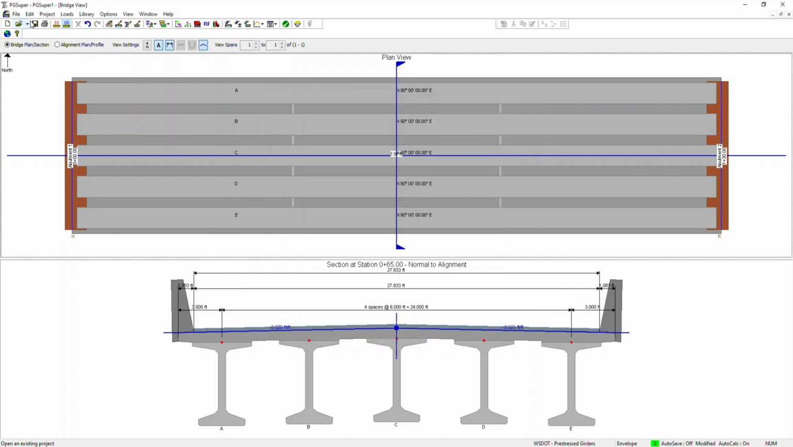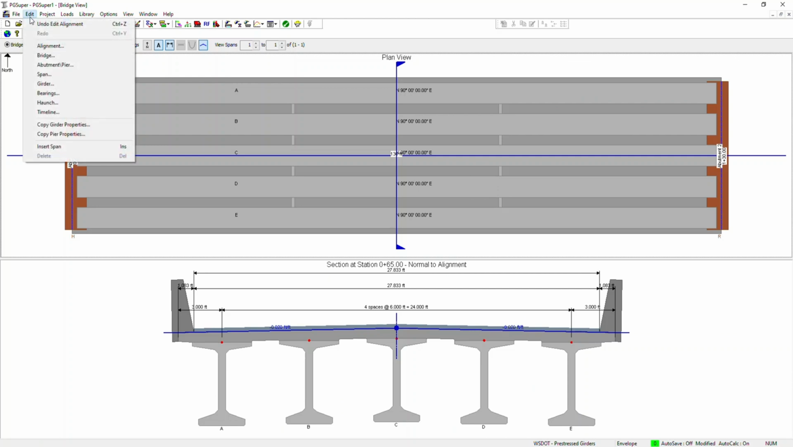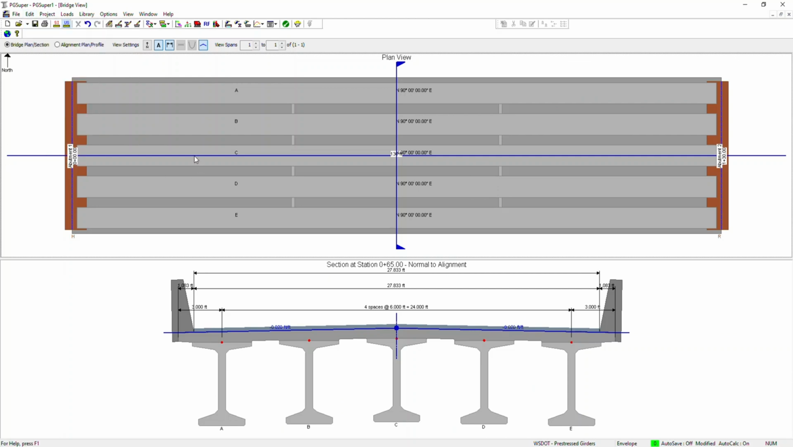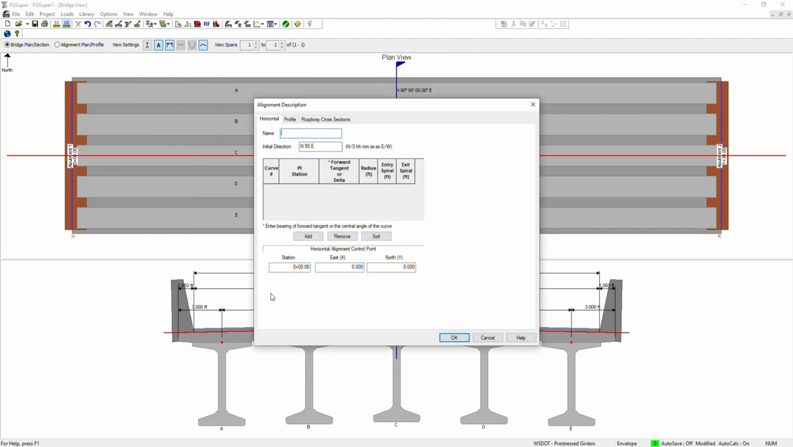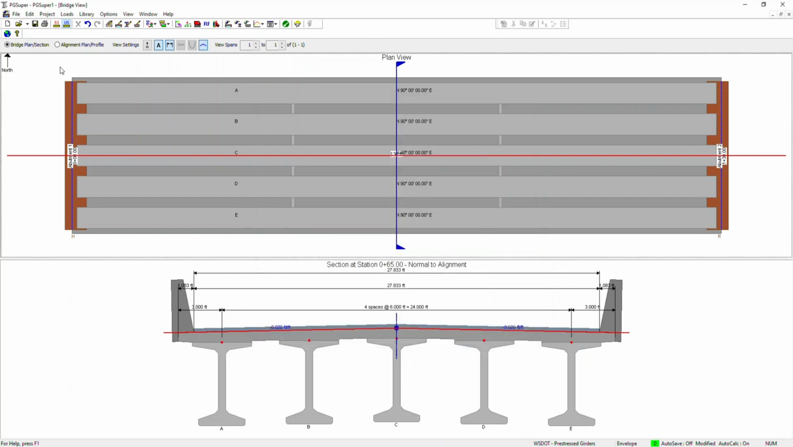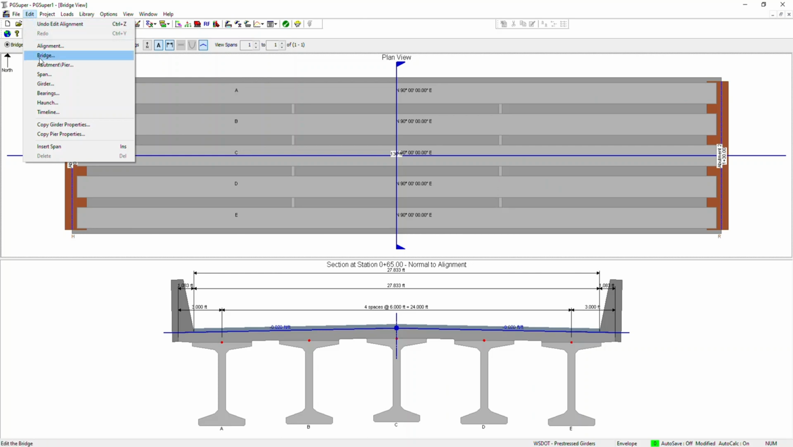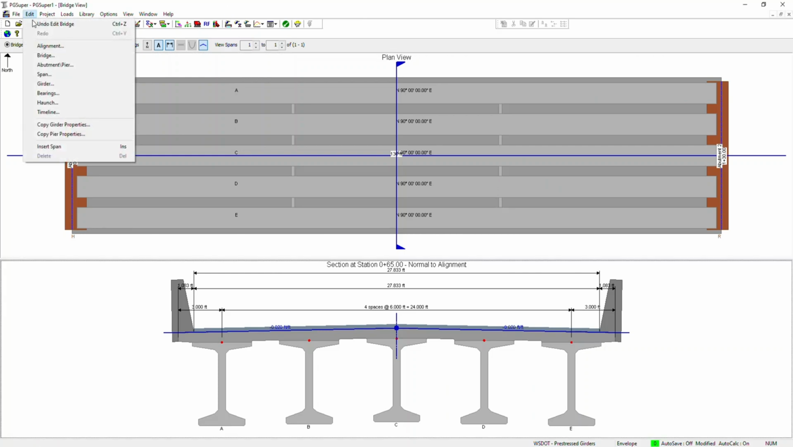You don't need to go to Edit and then alignment. You can also click on this blue button here. If you double click on this one, it will directly pop up. This is the first part. Then you have the second part, which is the bridge. So let's move to the next portion, which is the bridge portion.